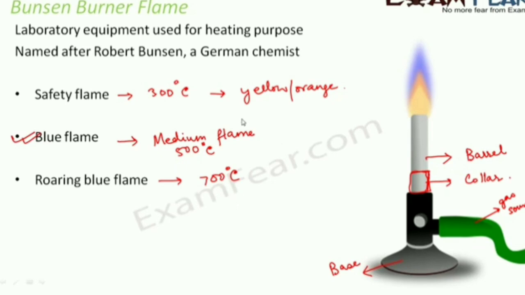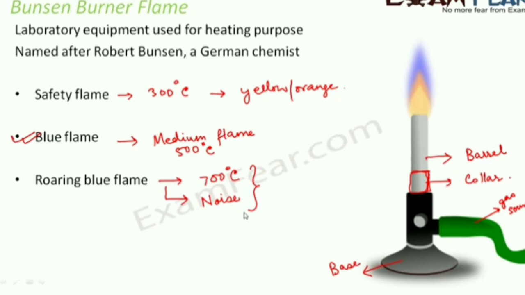For the medium flame also it is blue, but for the roaring blue flame you can see that the entire flame becomes blue in color, and at the center you can even see a blue triangle. The flame becomes so intense that you can actually see a triangle. When the roaring blue flame is coming out of the burner, it is also accompanied by a noise. So it shows that this is the roaring blue flame stage.